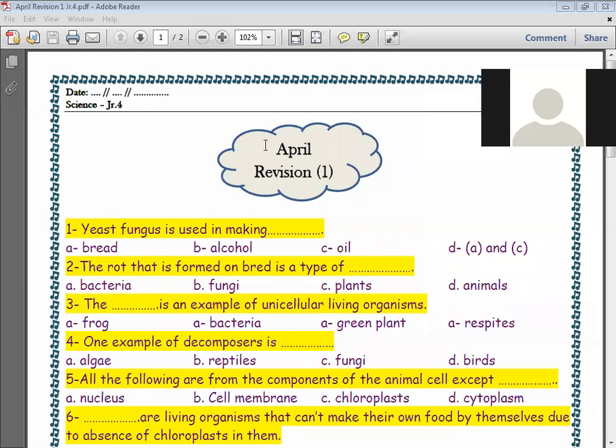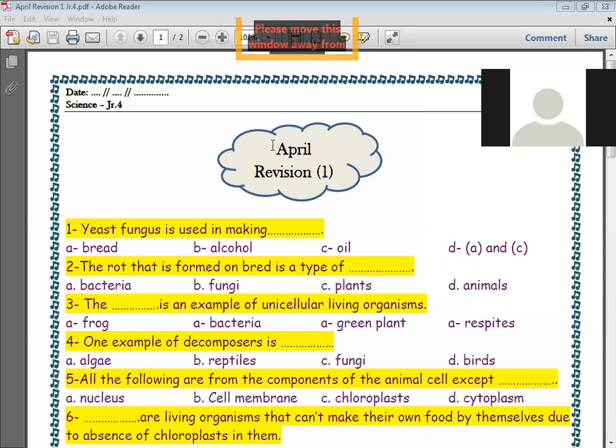The mold that is formed on bread is a type of bacteria, fungi, plant, or animal? Not bacteria. It's called the bread mold fungus, so it's fungi. On bread, fungi, okay?